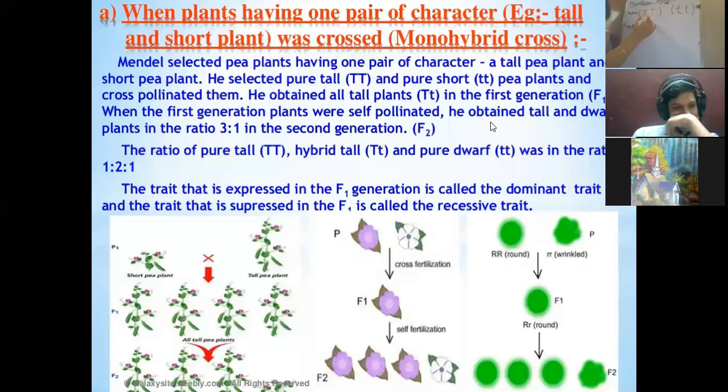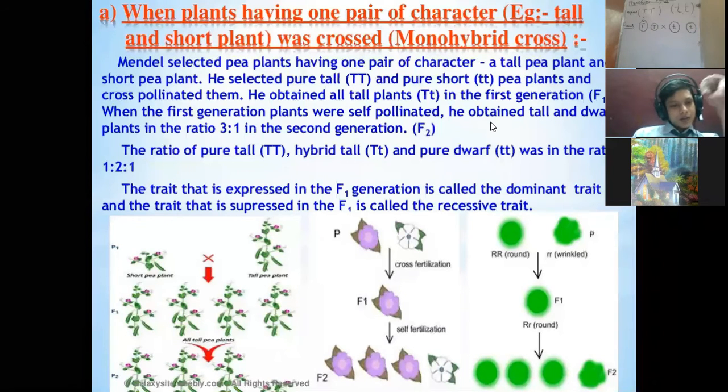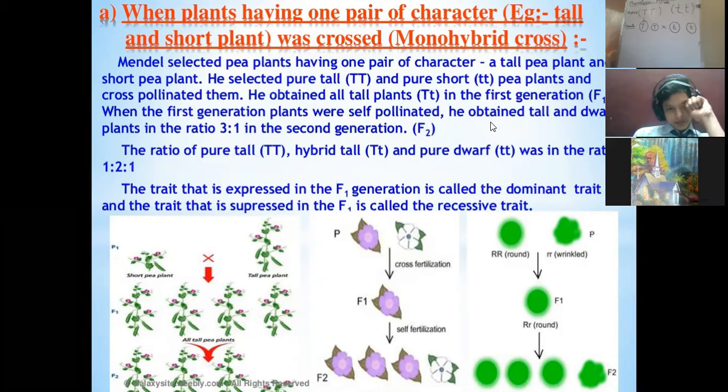It will contain either this T or this T in the sex gamete. Both of the pair will not be present in the gamete; only one chromosome will be present. So there will be separate gametes containing only one chromosome. What he did was crossbreed them first to get the F1 generation.